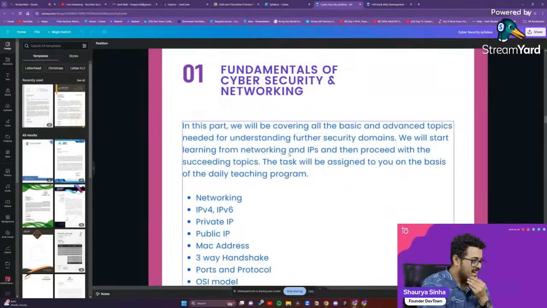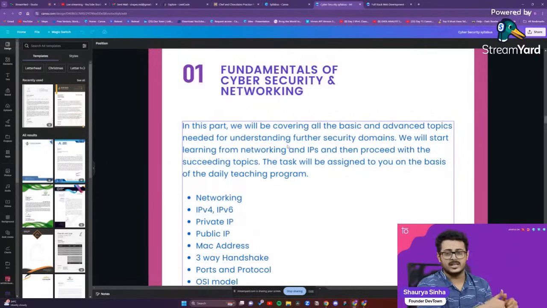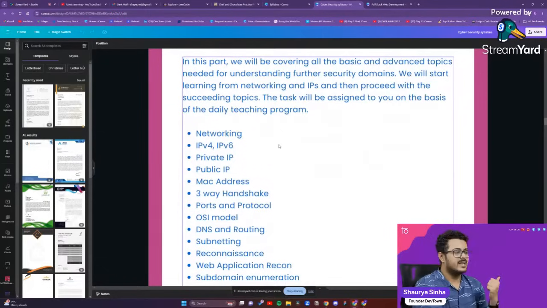So he gave me a great syllabus for that. Start with the fundamentals. Again, guys, I'm not very good at cybersecurity. I've understood a little bit from him. He used to help me in some of my projects related to cybersecurity, so I know him personally. Fundamentals should be very clear with you guys: networking, IPv4, IPv6, public IP, private IP, MAC address, three-way handshake, ports and protocols.